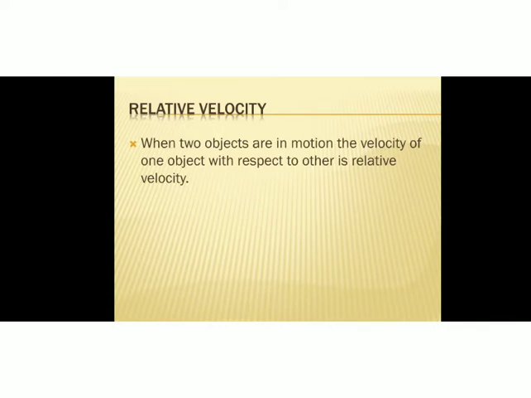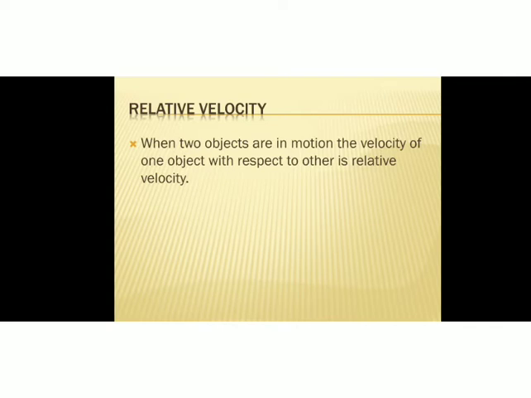You must be familiar with the experience of traveling in a train and being overtaken by another train moving in the same direction. That train must be traveling faster than you, but it seems slower to you than it would be to someone standing on the ground and watching both trains. Now, if both trains have the same velocity with respect to the ground, then to you the other train would seem to be not moving at all. So to understand all such observations, let's introduce the concept of relative velocity.